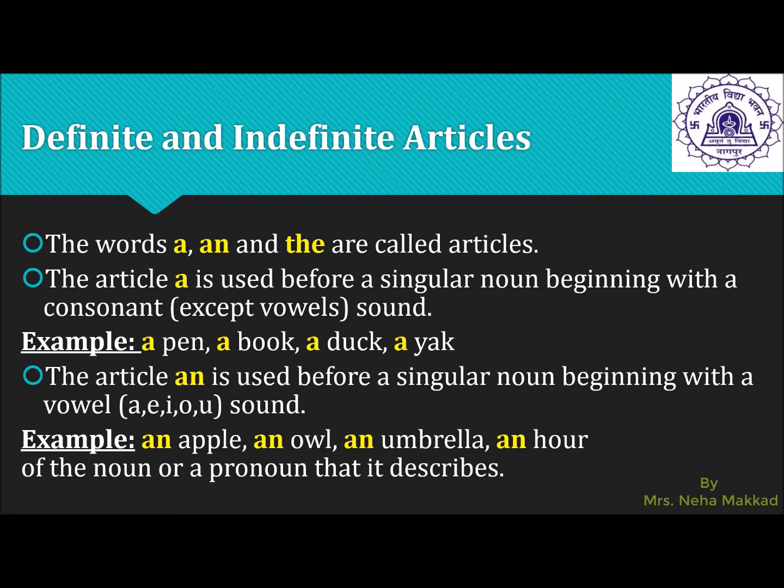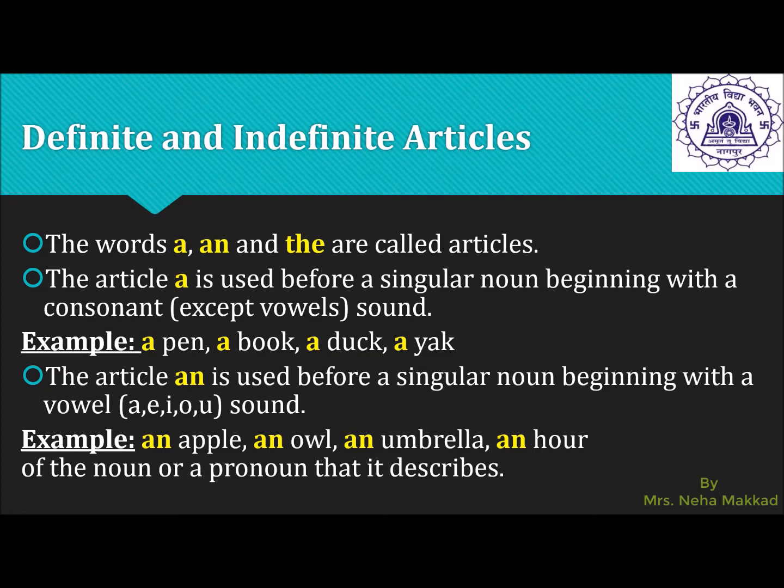The article a is used before a singular noun beginning with a consonant. Now, children, we need to understand what is a consonant. All the letters except those having vowel sounds are consonants. So firstly, the noun should be singular, the naming word should be single, and it should begin with a consonant, meaning leaving the vowels a, e, i, o, u, the rest are consonants.